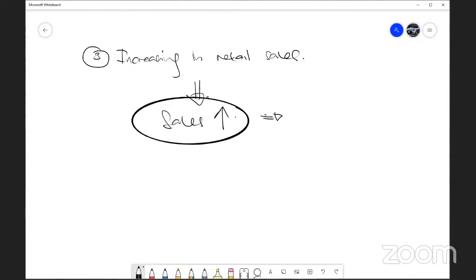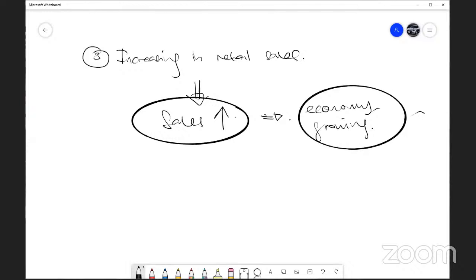So in other words, this shows that the economy is growing also. It's an indicator of a growing economy. Because if the economy is bad, people could not afford to buy things, so sales will drop. But because the economy is growing, people can afford to buy. The purchasing power is strong, so sales increase. So in this way, it is an indicator of a growing economy.